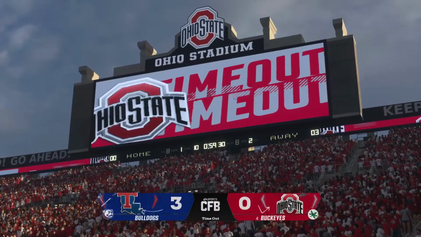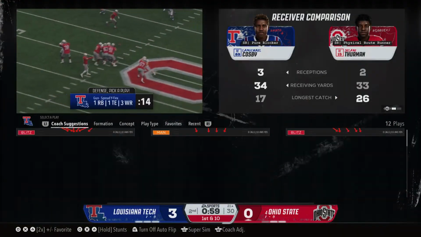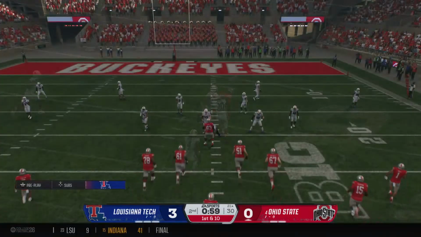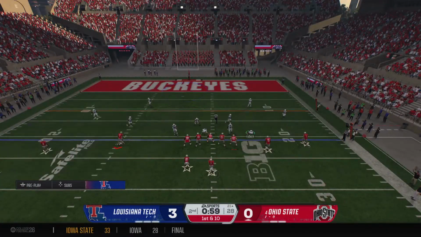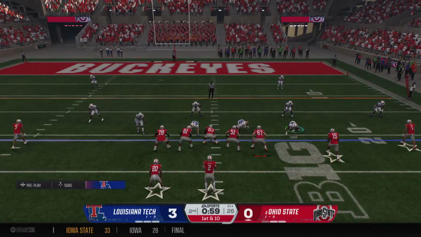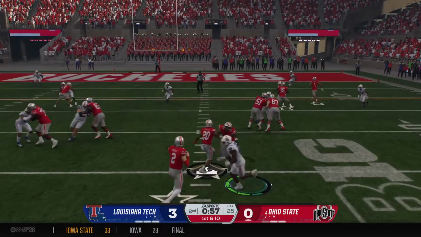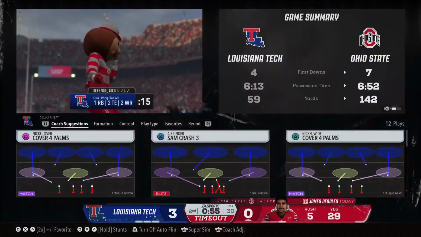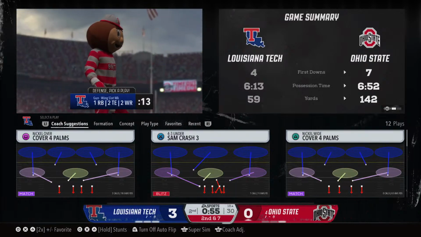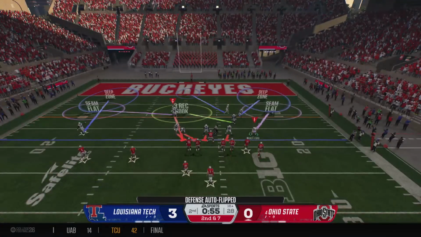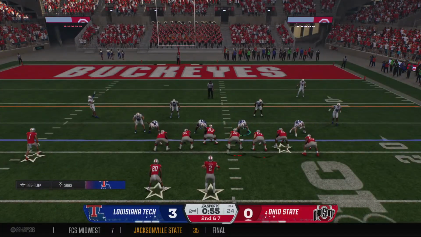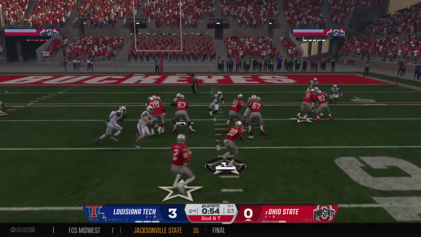We got a timeout here late in the 1st half, and they'll try to get more points on the board before the break. Just on the edge of the red zone. 1st and 10 from the 21. Here's the handoff. Not a lot of movement on that one. The defense in position. The offense wastes no time getting the timeout call. Got 3 on 1st down at 2nd and 7. To the ground with the back.